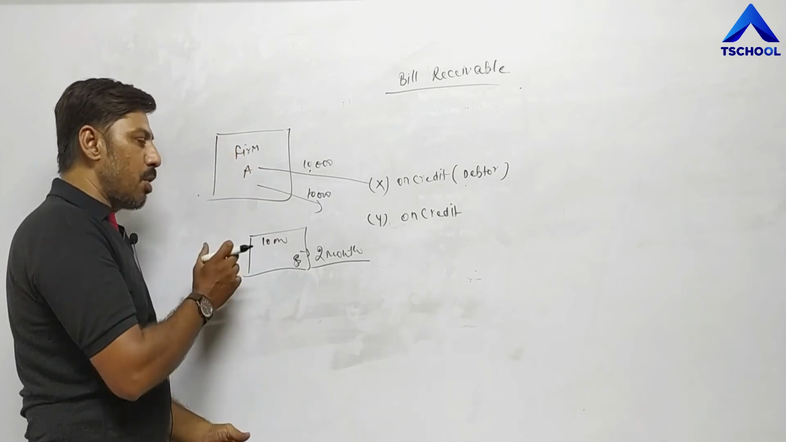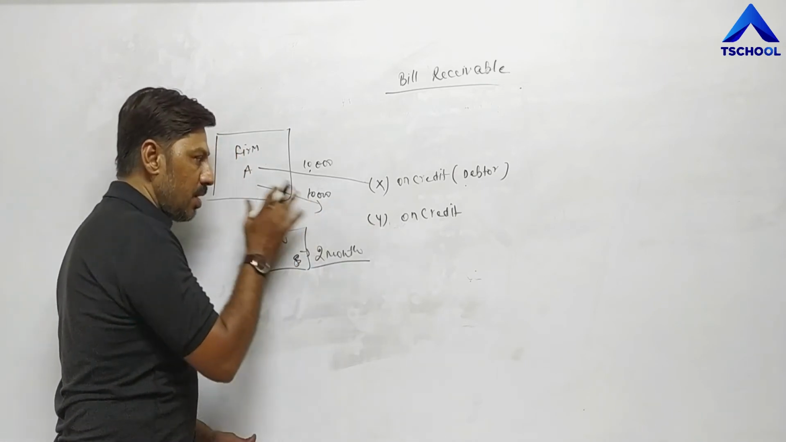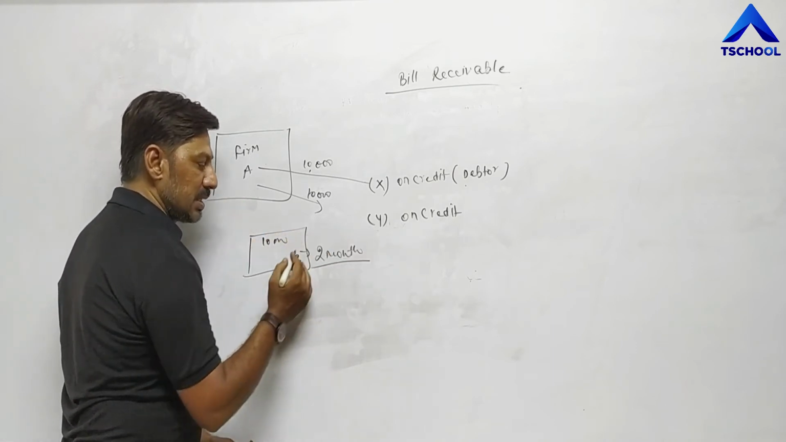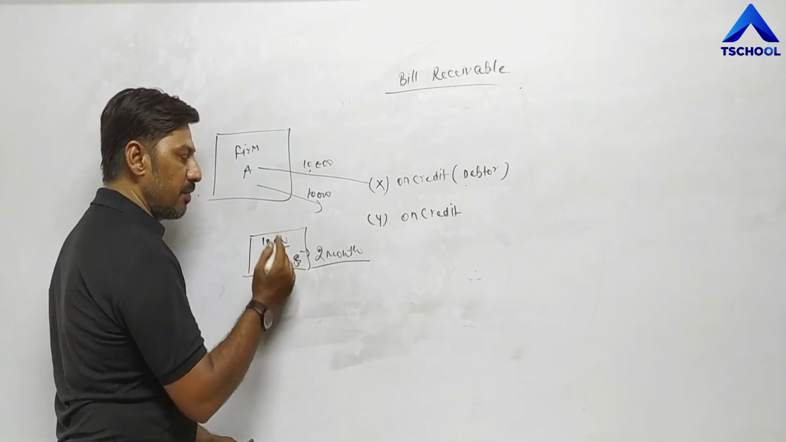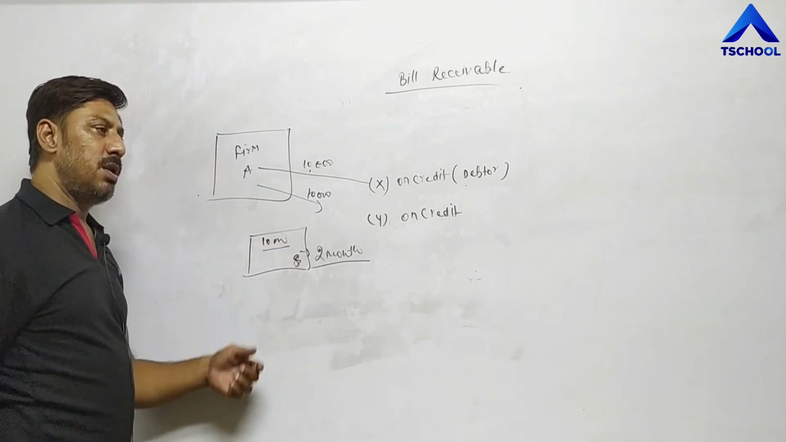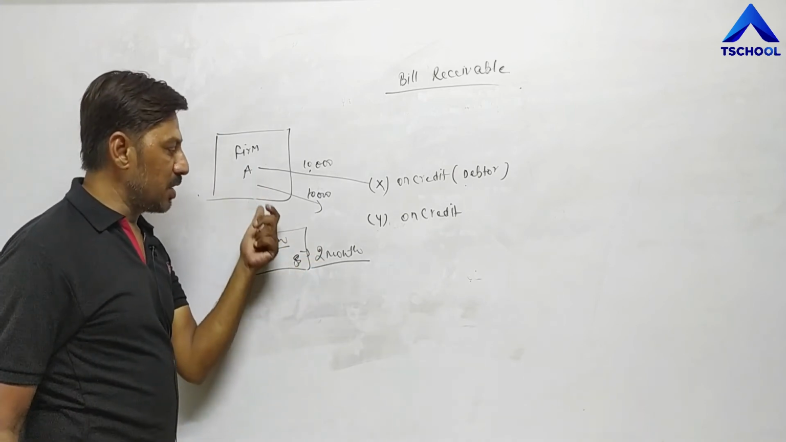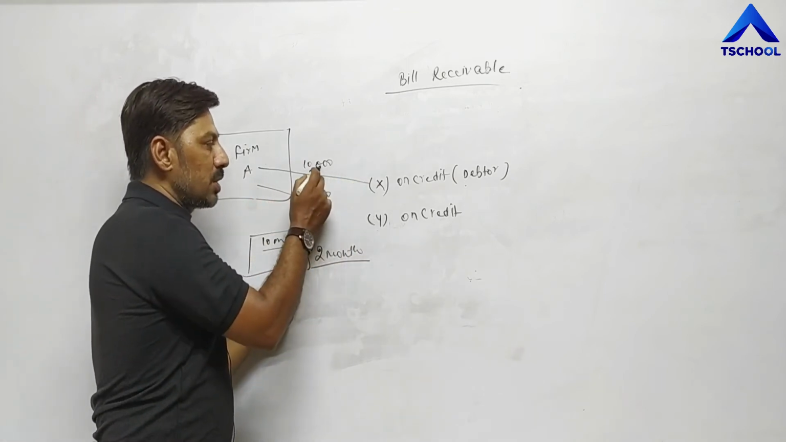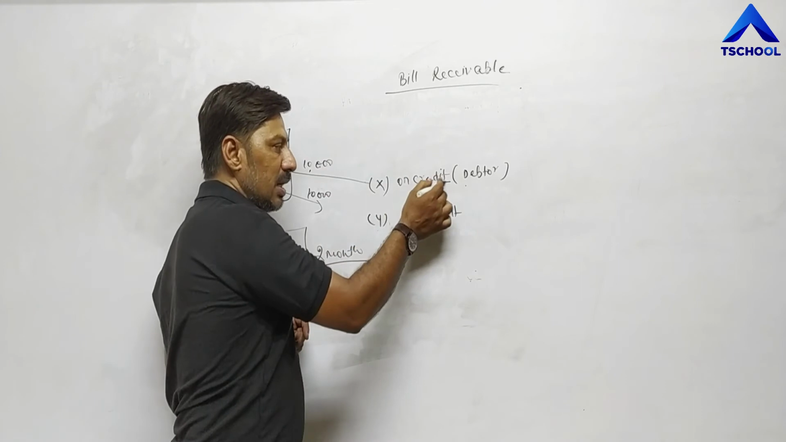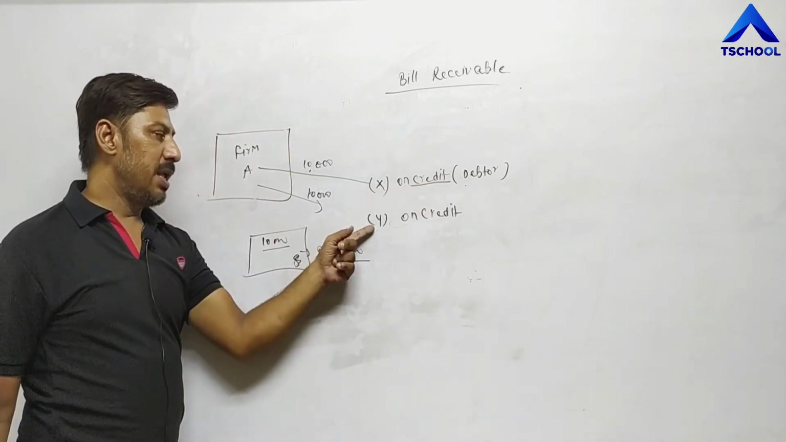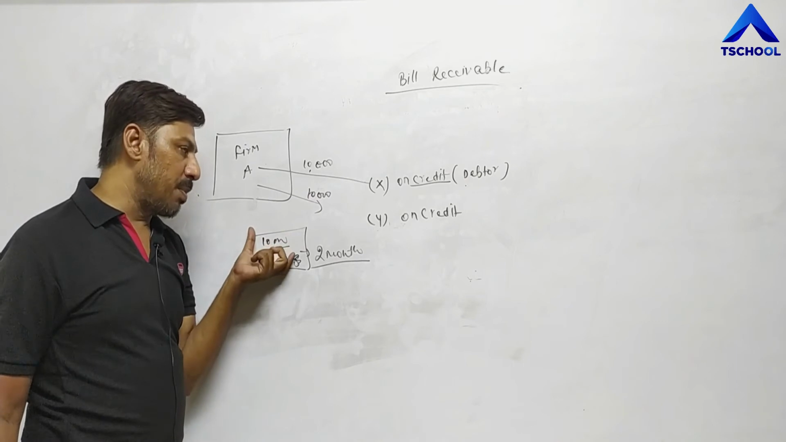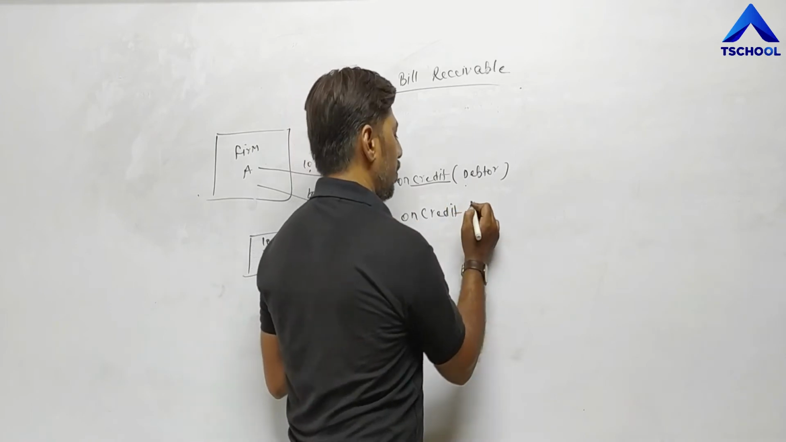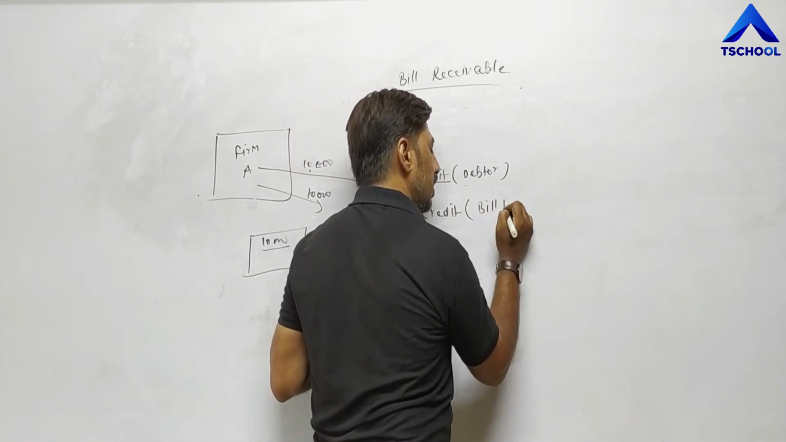Now A has to receive the amount from Y, but for this purpose A has issued a written, printed paper, in which Y has signed and given a promise that I will pay this amount to you within 2 months or 3 months, whatever the terms and conditions are. So A is going to receive 10,000 from X orally, that's why he is categorized as a debtor, and from Y he has to receive this 10,000 through a written paper, through a bill, that's why it is called bill receivable. So here Y will be taken under the category of bill receivable.